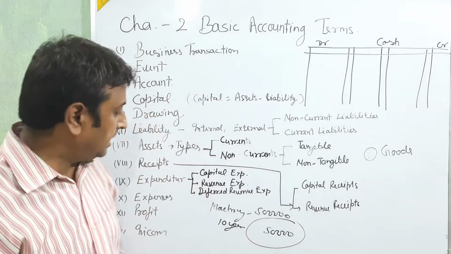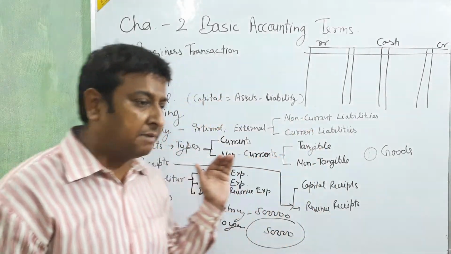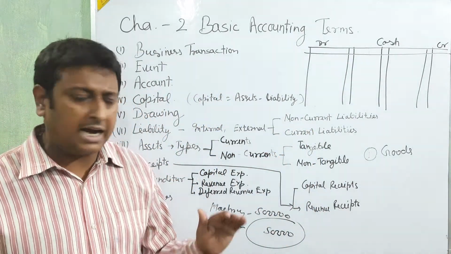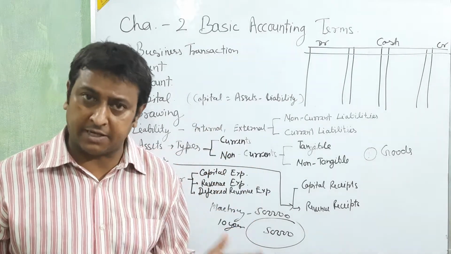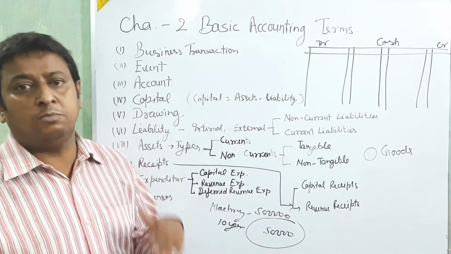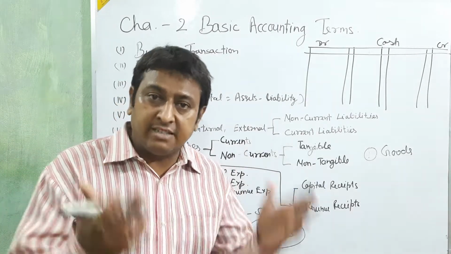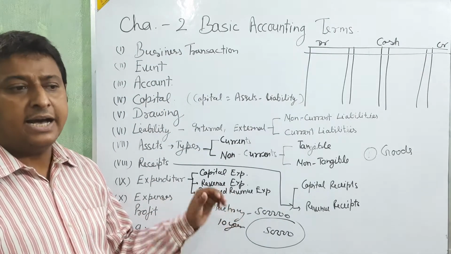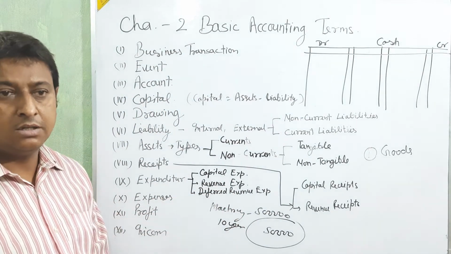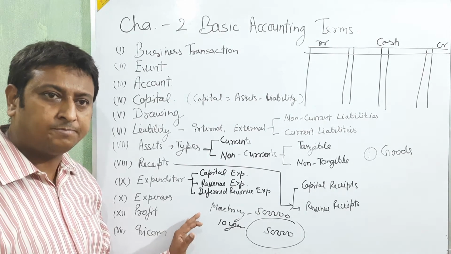It means we charge the expense of this type of asset or expenditure over more than 1 year, or 2, 3, 4, 5 years, depending on how long we utilize that asset. That is called deferred revenue expenditure. Clear this deferred revenue expenditure or not?